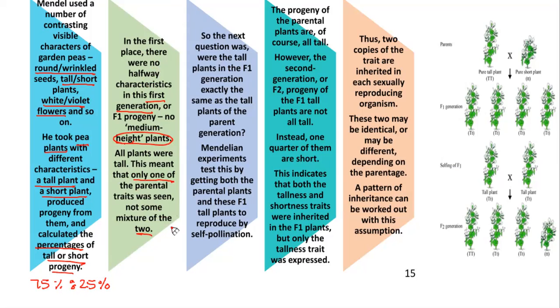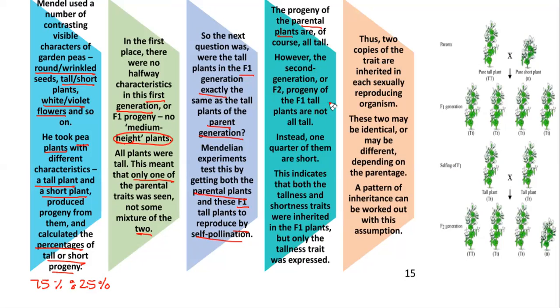So the next question was: were the tall plants in F1 exactly the same as tall plants of the parent generation? Mendel's experiment tested this by getting both the parental plants and these F1 tall plants to reproduce by self-pollination. The progeny of parental plants are of course all tall.